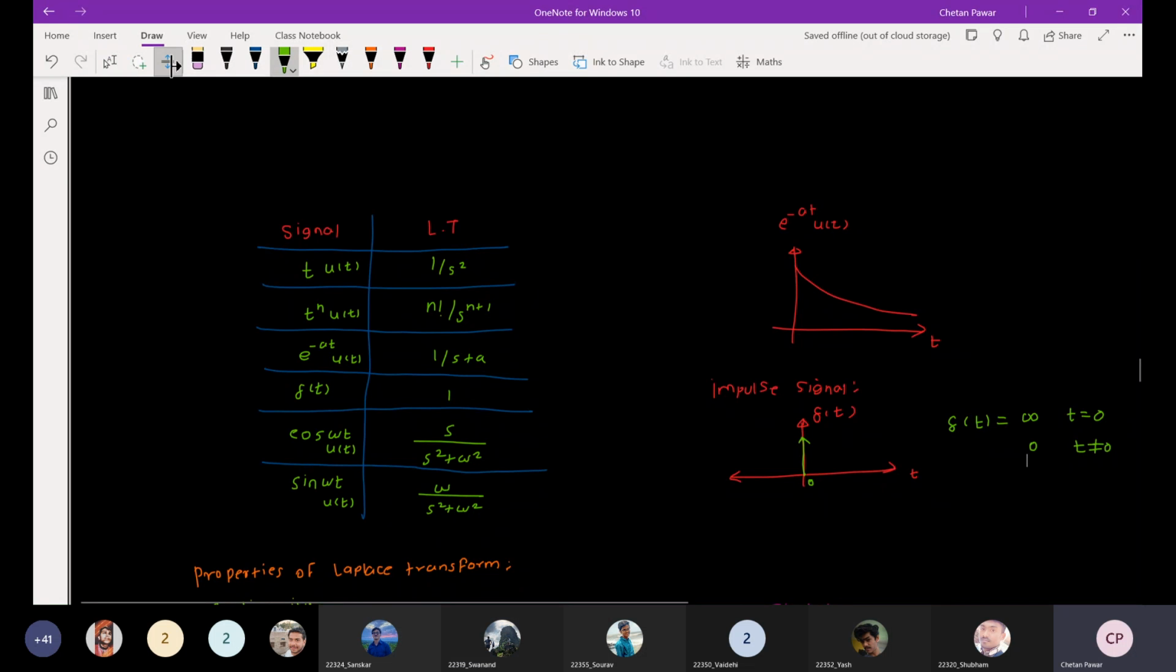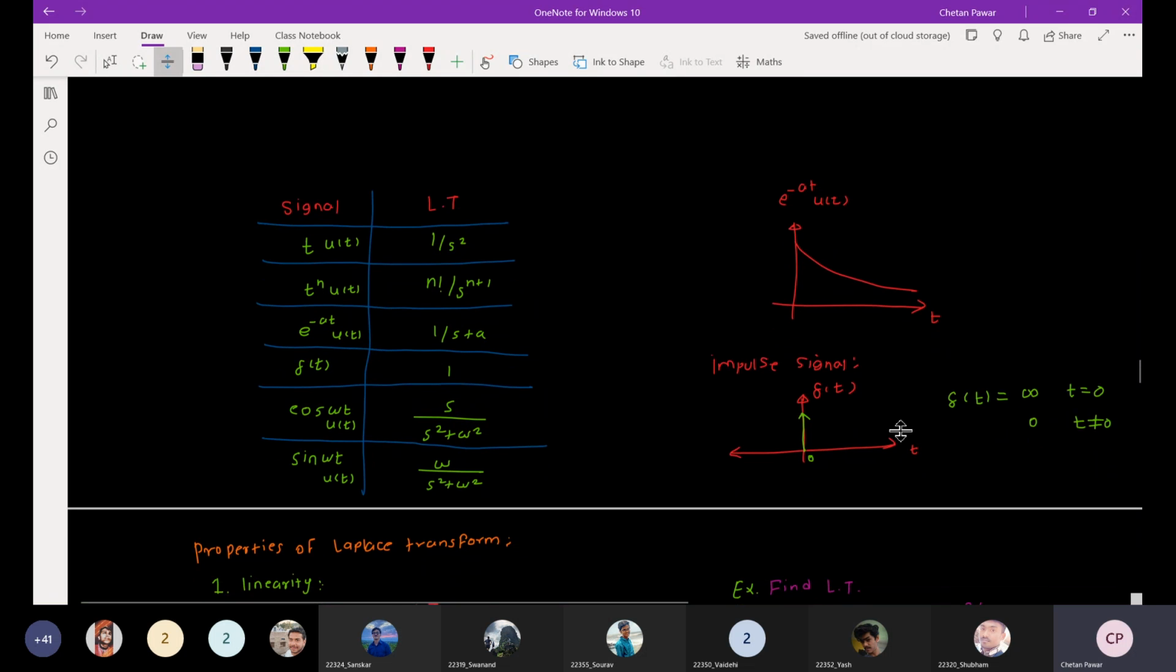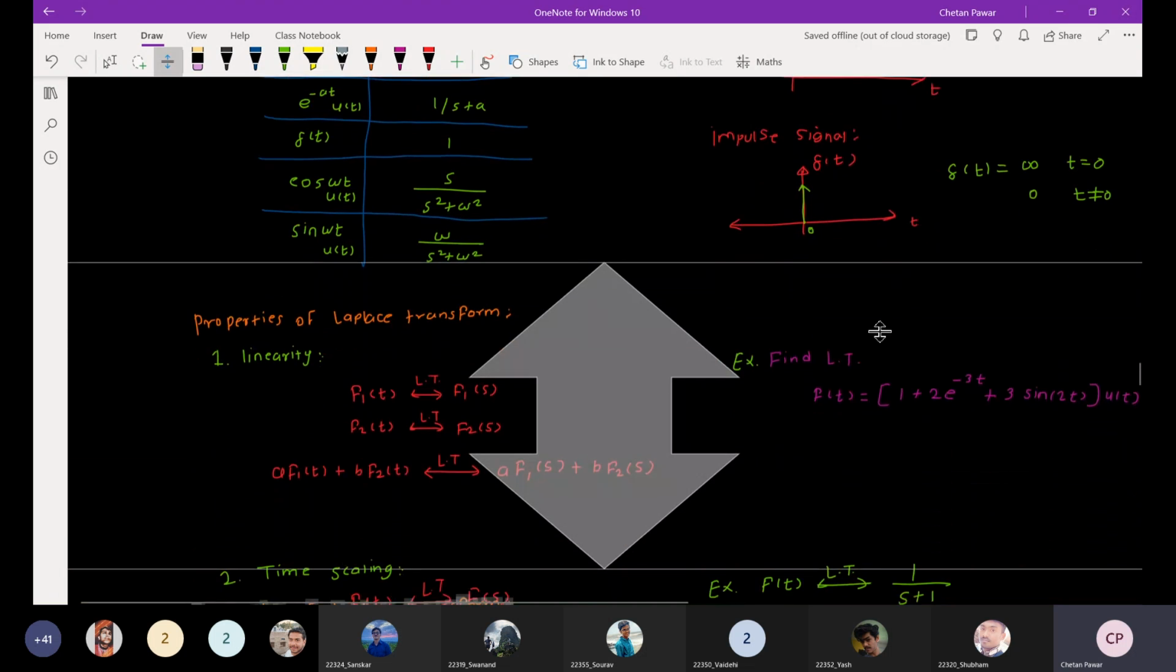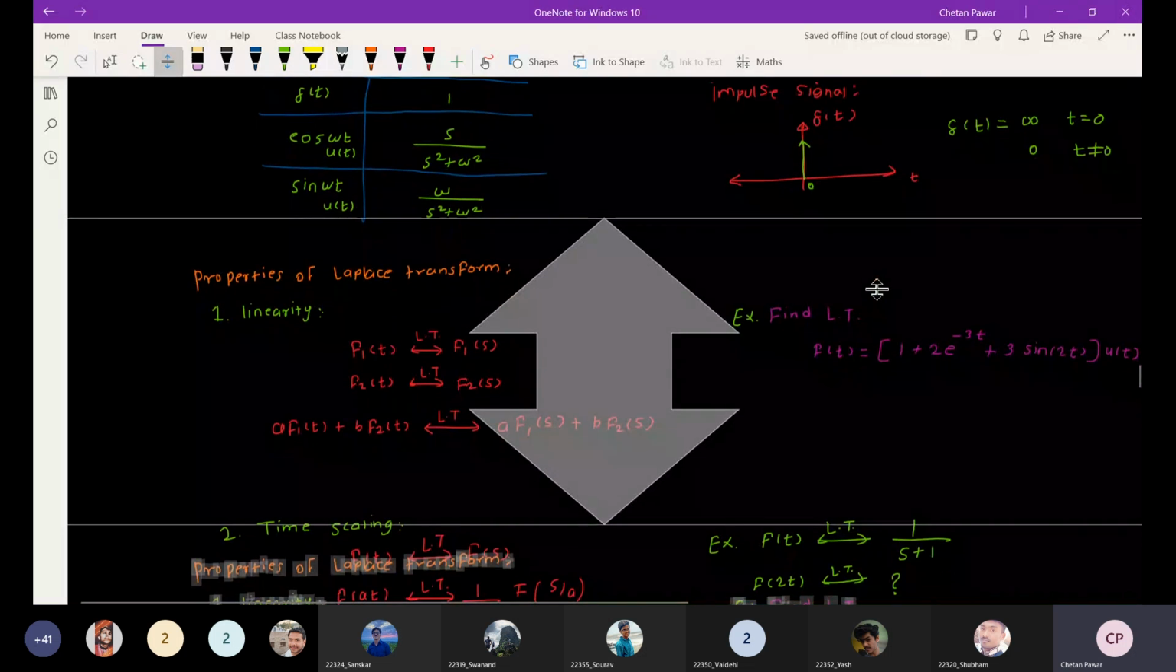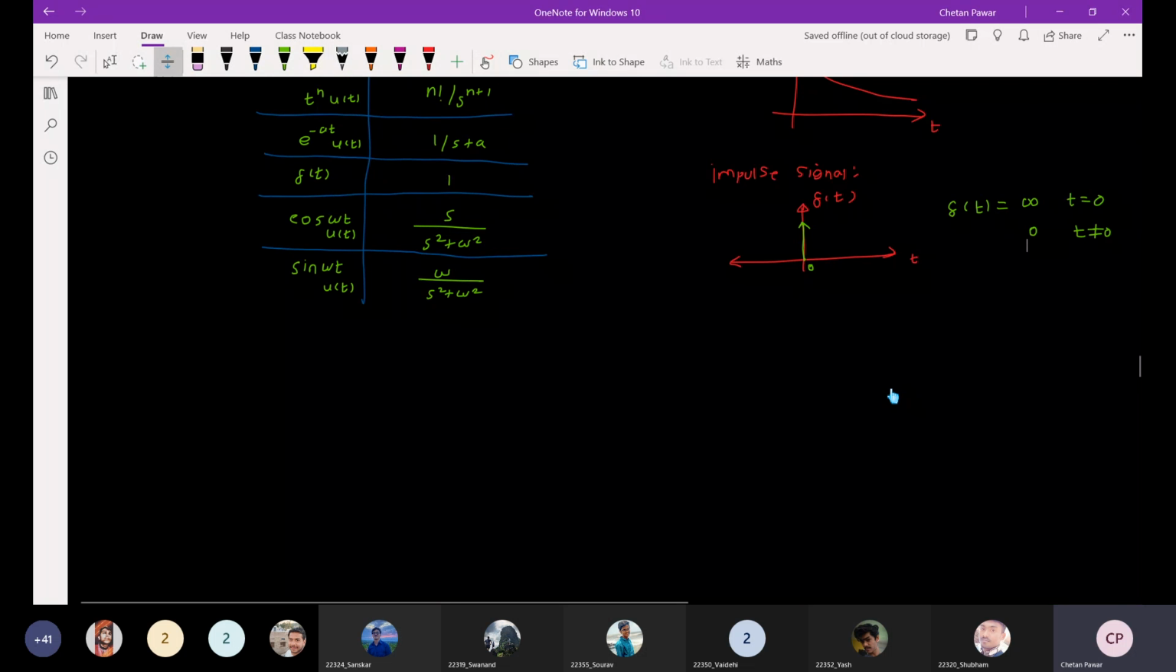And what will be the area under the impulse signal? If that is a unit impulse signal, then that area will be, if I do minus infinity to infinity del of t into dt, so that will be 1. So this is important. Okay.